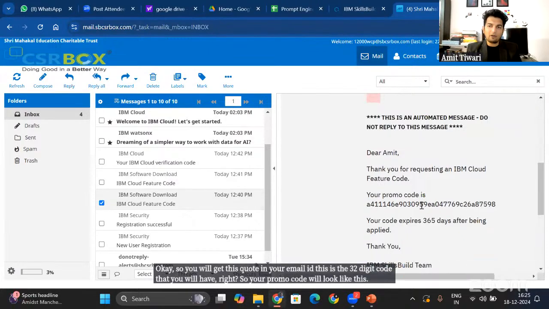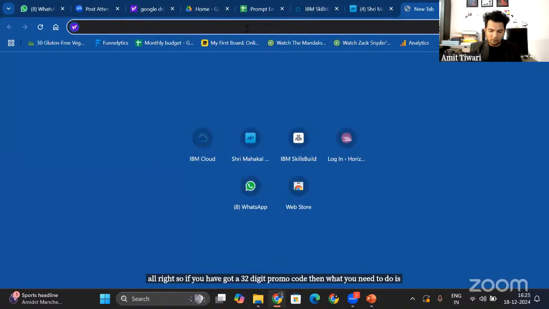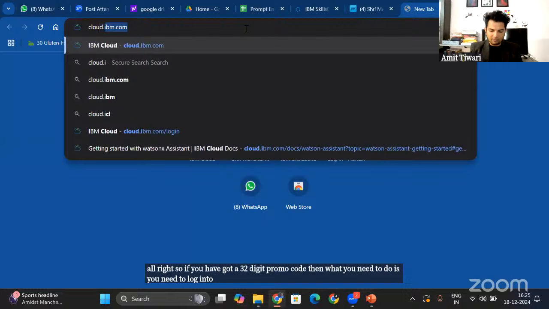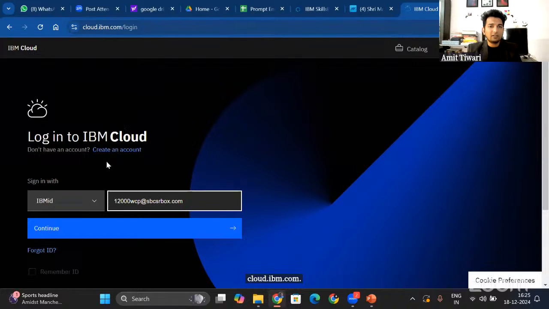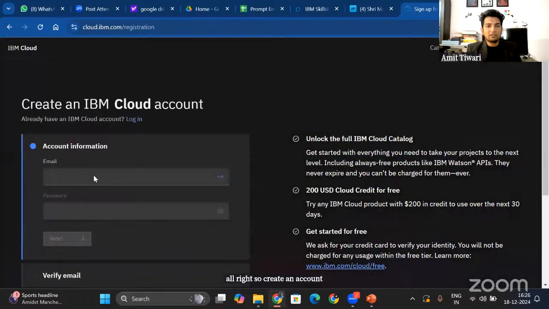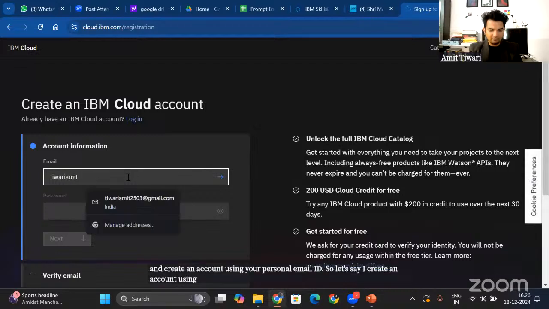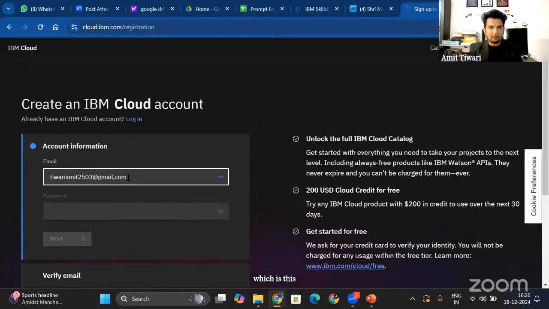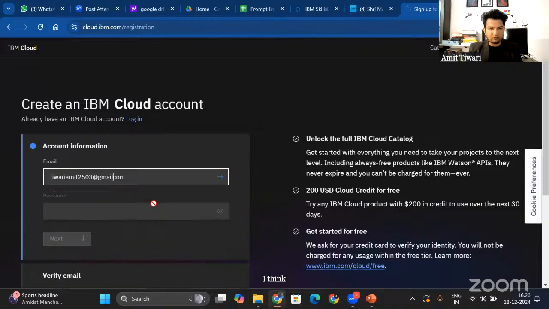All right. So if you have got your 32-digit promo code, then what you need to do is log into cloud.ibm.com, and you need to create an account here. Create an account using your personal email ID. So let's say I create an account using my personal email ID, which is this, and I think I pressed comma instead.